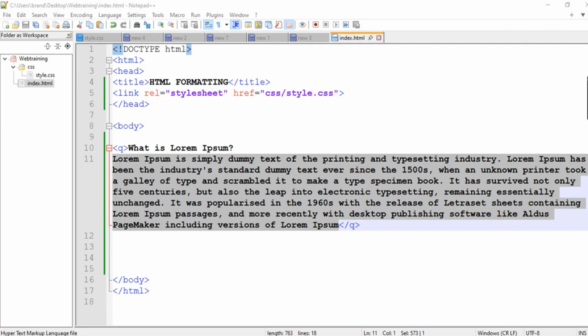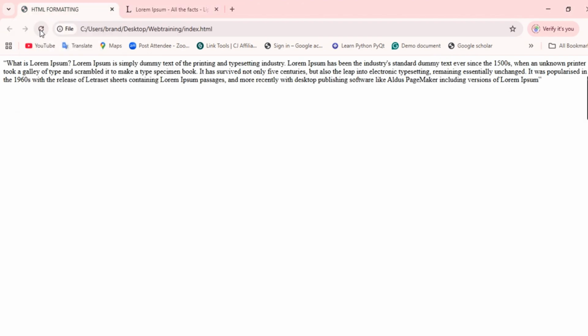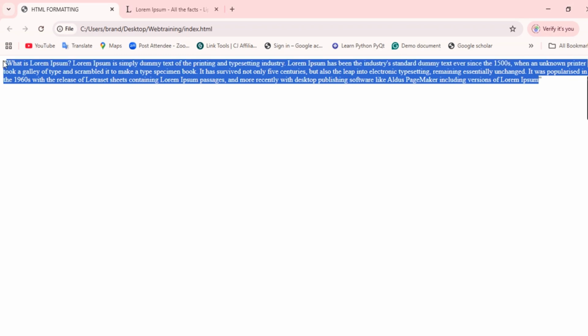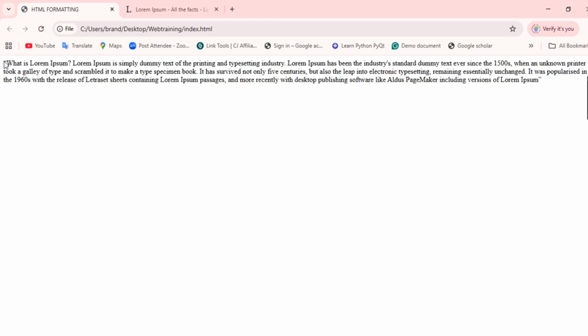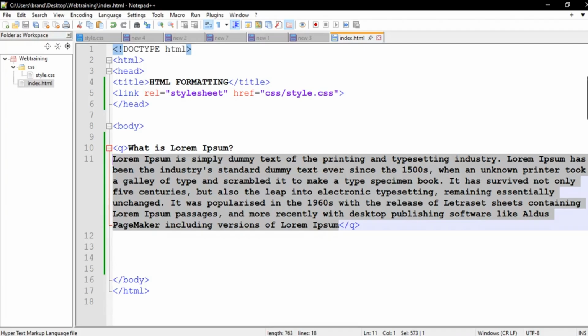So if I save this and refresh our page, what do we have here? If I refresh this page, you see, we have a quotation. This text has been wrapped in a quotation tag. So this is another way to lay emphasis on a particular phrase or comment. We all know what quotation does. So with HTML, you can wrap your write-up in quotation marks using this Q tag.